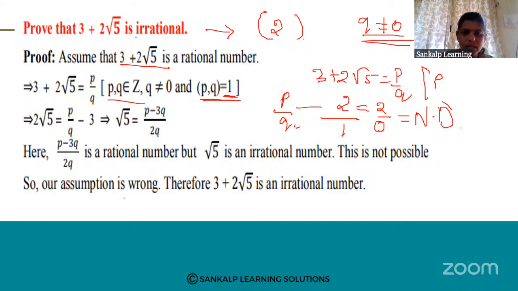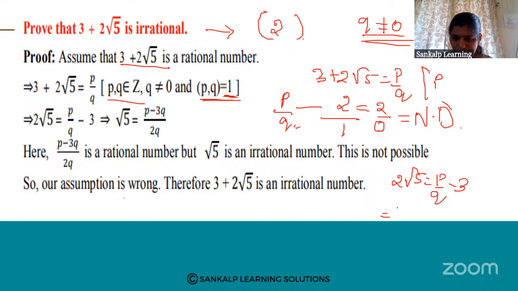Now, 3 plus 2 root 5 is equal to p by q. Transfer this 3 to this side: 2 root 5 is equal to p by q minus 3. First we take the LCM, which is q. So 2 root 5 is equal to p minus 3q by q.